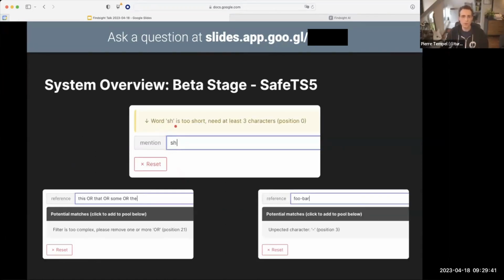We can now enforce minimum constant lengths for tokens. We can now limit the complexity of queries, and we can now also have illegal characters that we don't want in our queries. So we are protected now from the kind of DOS or denial of service type query that people could previously enter into this field.